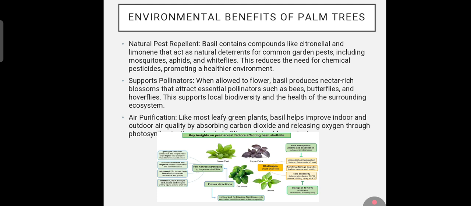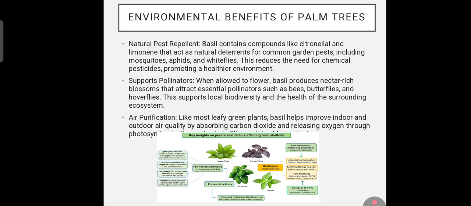Supports pollinators when allowed to flower. Basil produces nectar-rich blooms that attract essential pollinators such as bees, butterflies, and hoverflies. This supports local biodiversity and the health of the surrounding ecosystem.